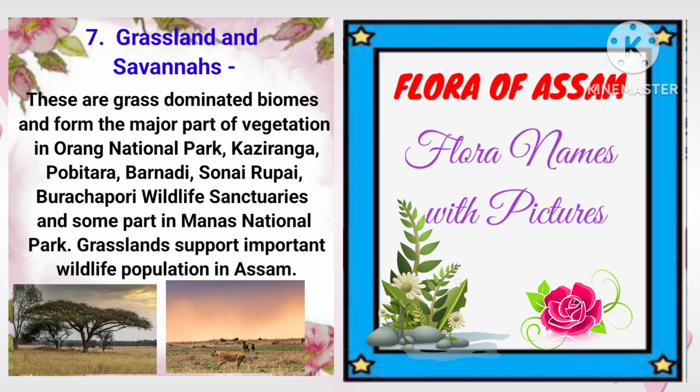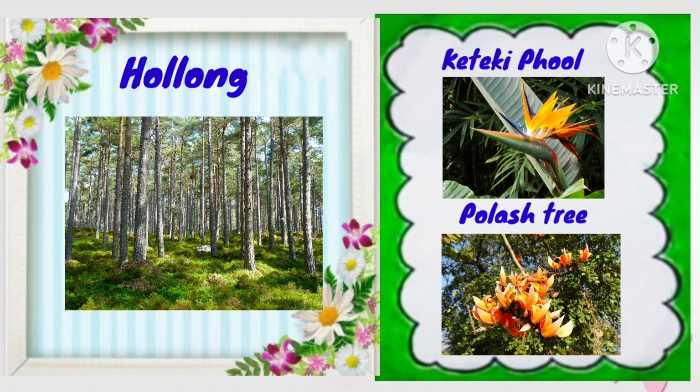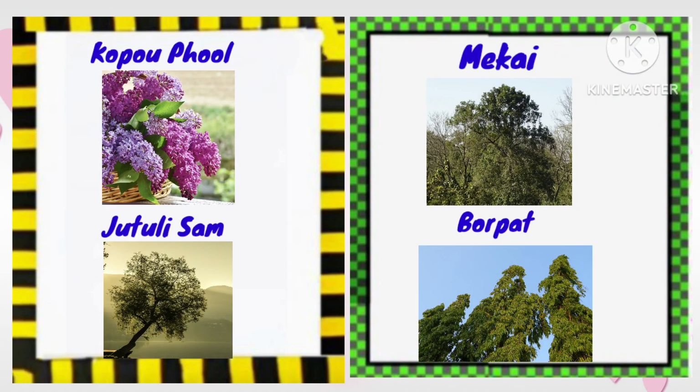Now flora of Assam, flora names with pictures. Holong with picture, Ketaki flower with picture, Polash tree with picture, Kopou flower with picture, Jutuli Sam with picture, Mekai with picture, Borpat with picture.